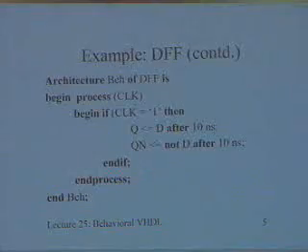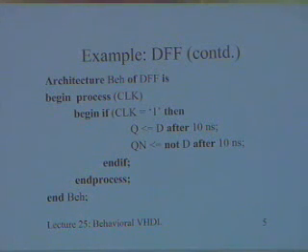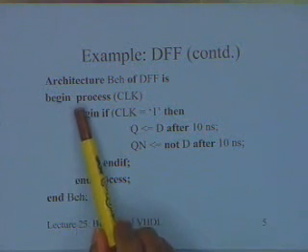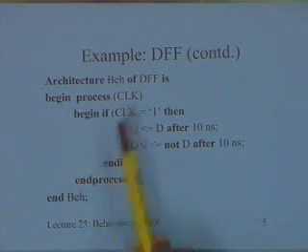Now I go to the architecture. These are all inputs and outputs. So this is the D flip-flop which is continued. I have architecture behavior of DFF is begin. Of course, I could have written it in another line, that doesn't matter. So this is begin process clock.